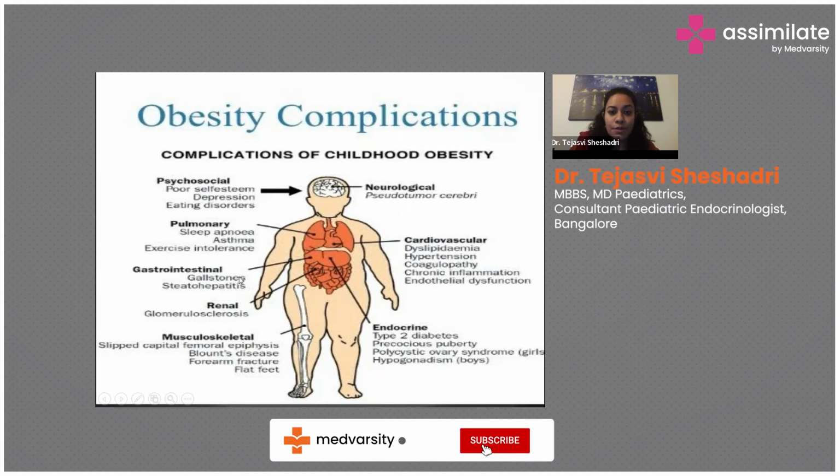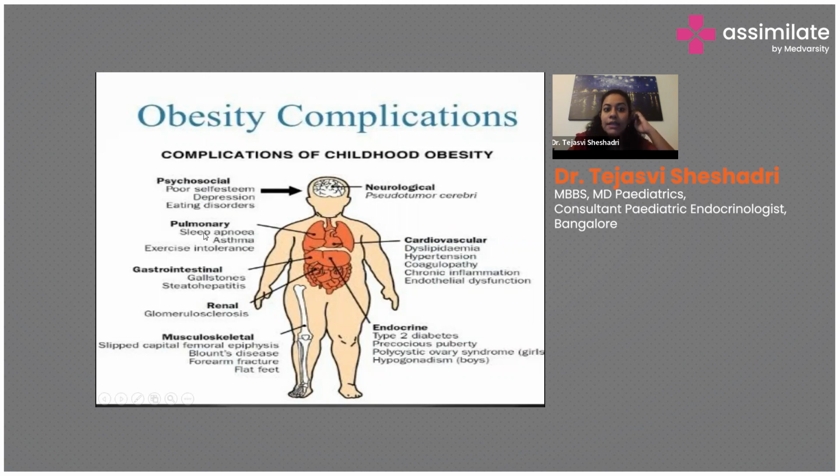They can have gallstones causing stomach pain. They can also have steatohepatitis or non-alcoholic fatty liver disease. They can also have sleep apnea resulting in excessive sleep during the school hours because they're not getting enough sleep during the night. Exercise intolerance. They can also have other psychosocial effects like poor self-esteem, depression, or eating disorders.